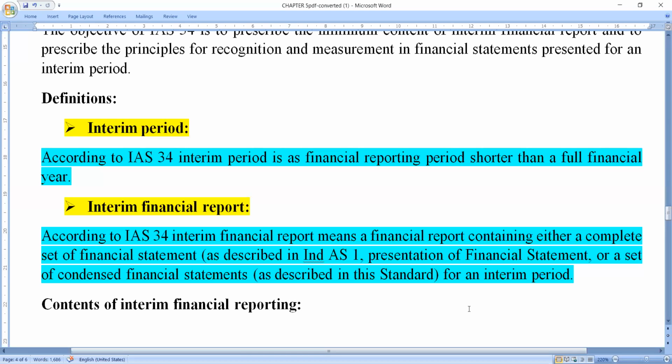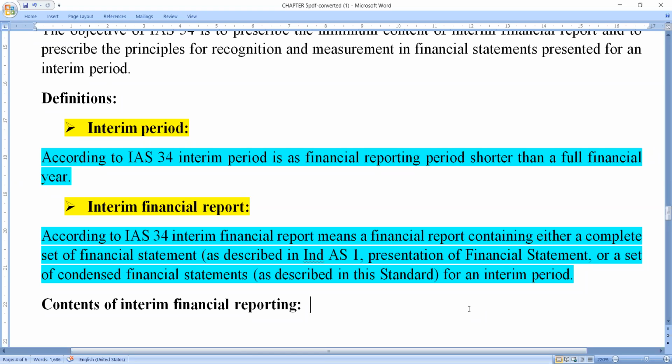So each and every financial information of the complete set of financial statements for that 6 months period, which we have made as an interim period, we provide the entire financial report to top level management. So because of this, taking important and quick decisions is very, very easy. Therefore, interim financial report is nothing but a financial report containing the complete set of financial statements of the interim period, less than 6 months or less than 3 months or less than 4 months. So this is what we call as interim financial report.